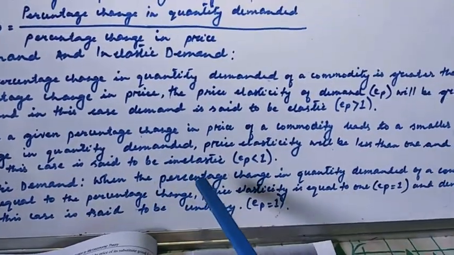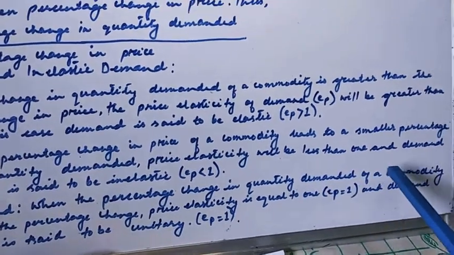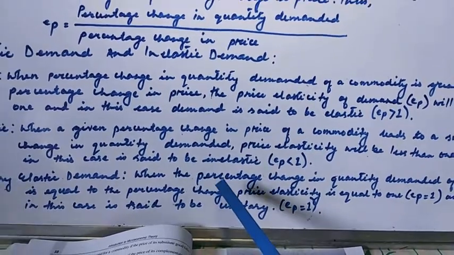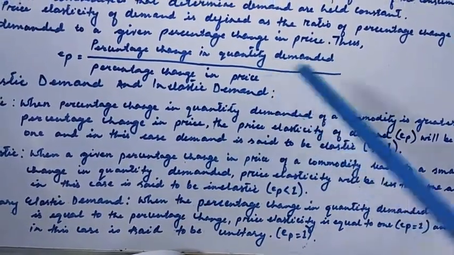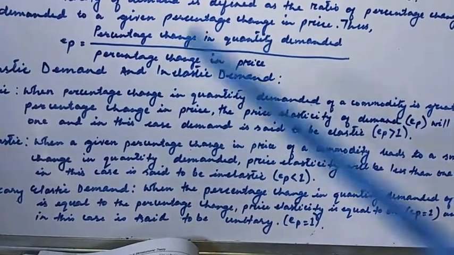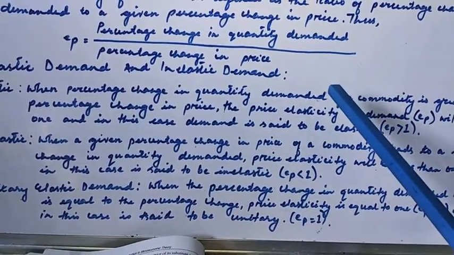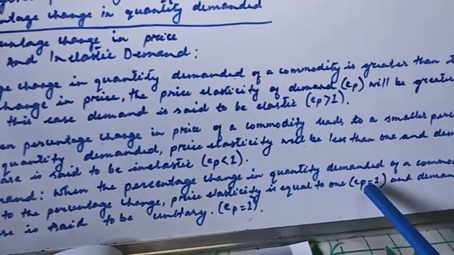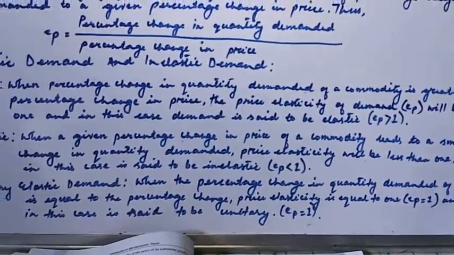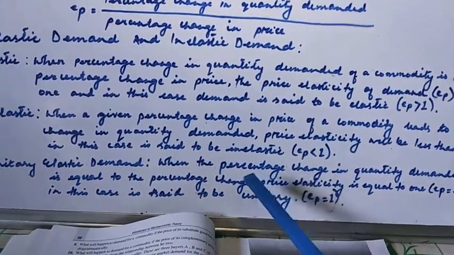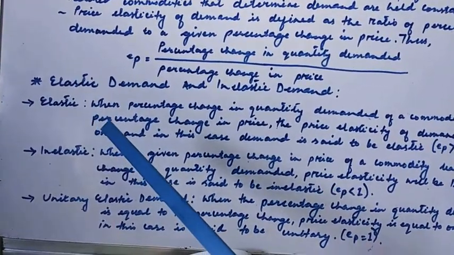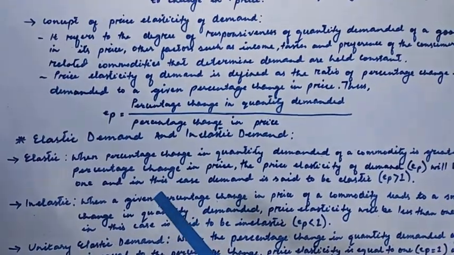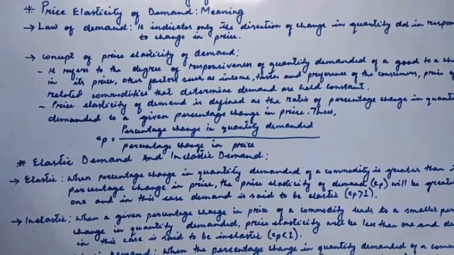So when the percentage change in quantity demanded of a commodity is equal to the percentage change in price, that is, change in quantity demanded equals change in price, in this case price elasticity is equal to 1. So Ep equals 1, and demand in this case is said to be unitary. These are the 3 main types of elasticity of demand, and we shall explain this in a diagrammatical form, and you will be clear about it.